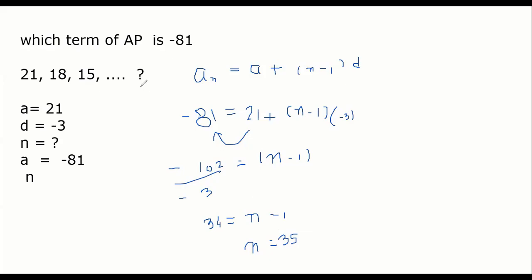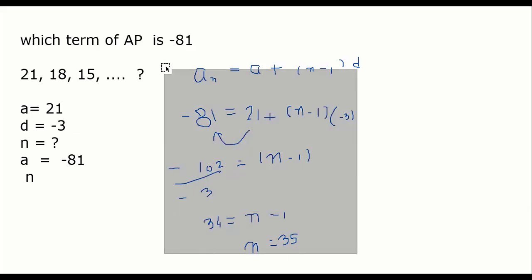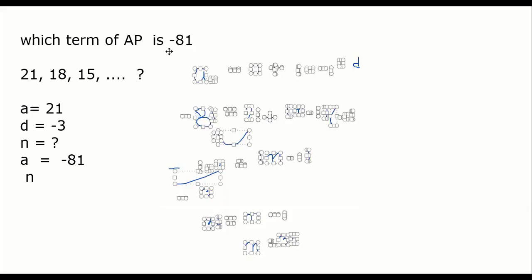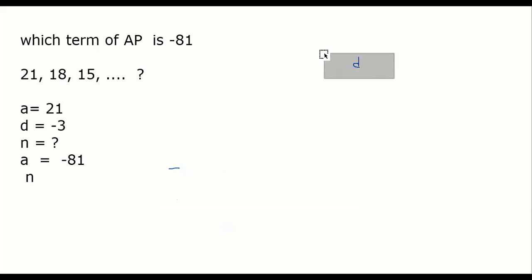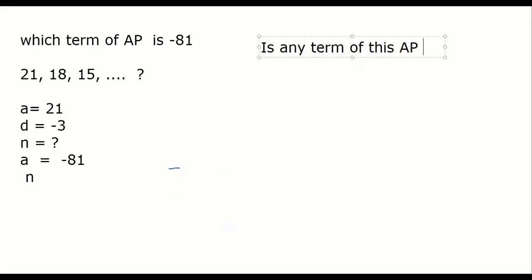If I ask you now, let me remove this and write the question: is any term of this AP 0? How do you find out? Is any term of this AP 0?